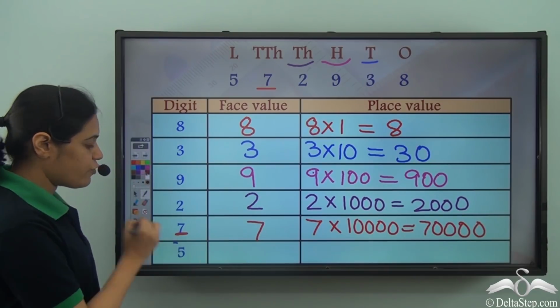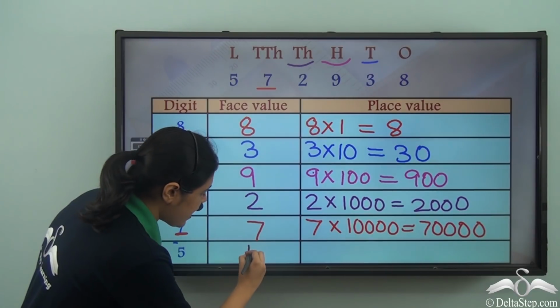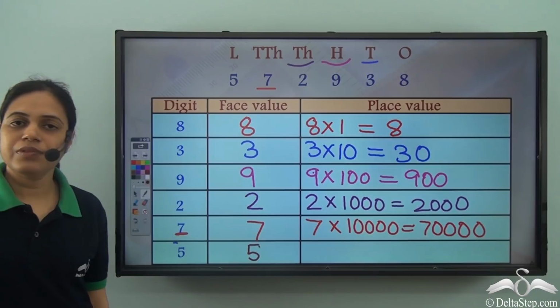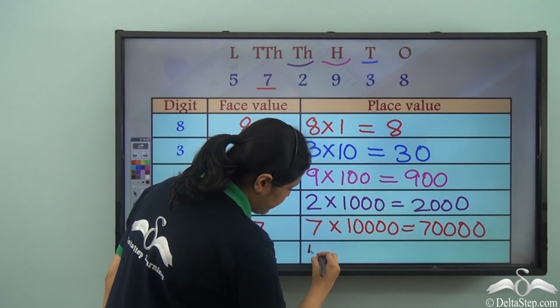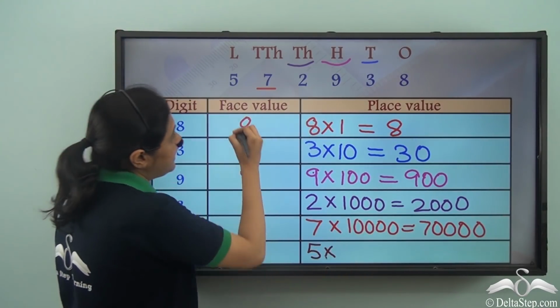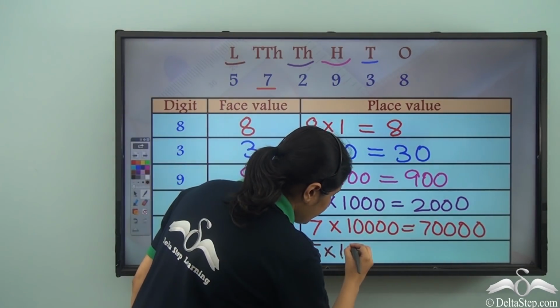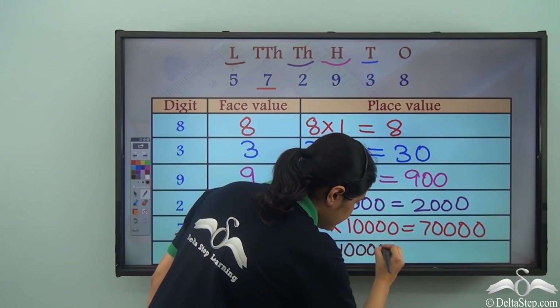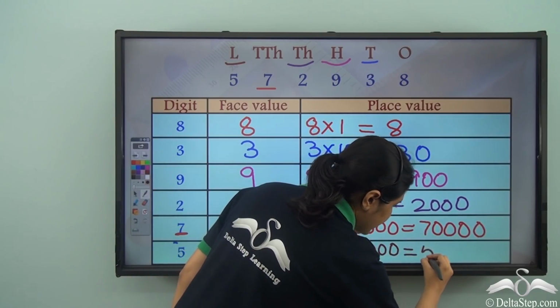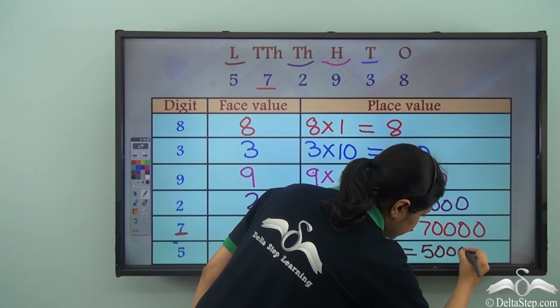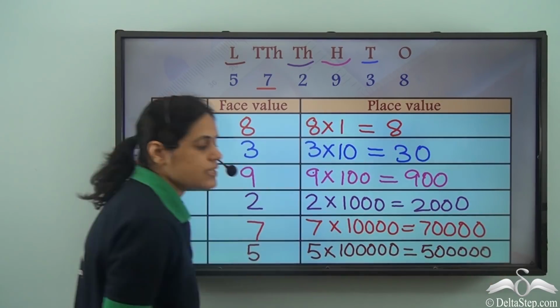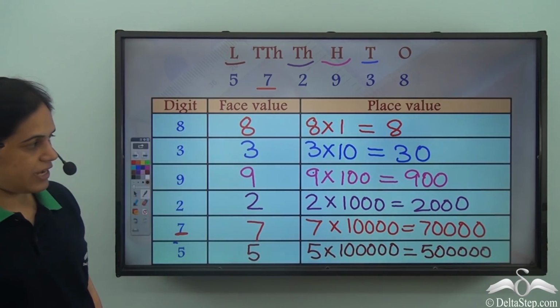And what about 5? The face value of 5 is 5. And the place value of 5 is 5 into the place. 5 is in the lakhs place. So 5 into 1 lakh, that is 5 lakh. This is the place value of 5.